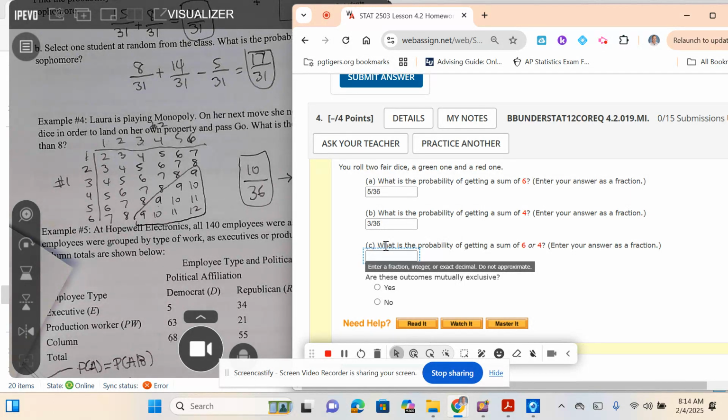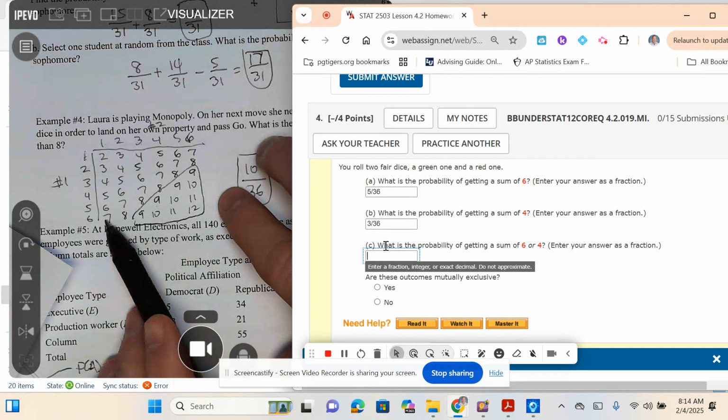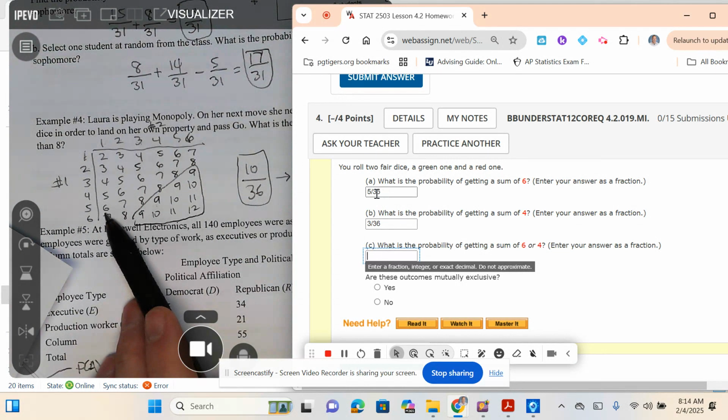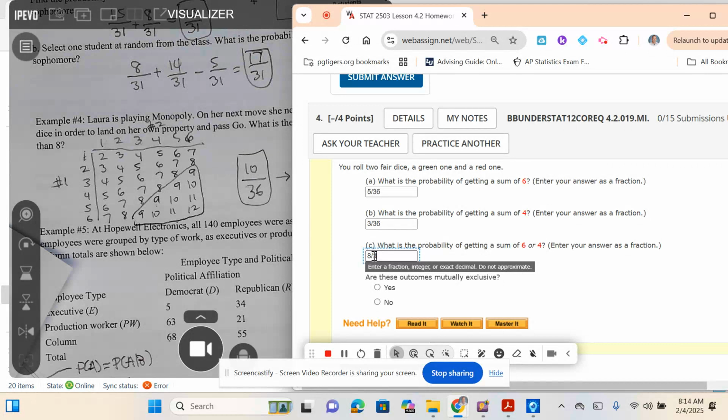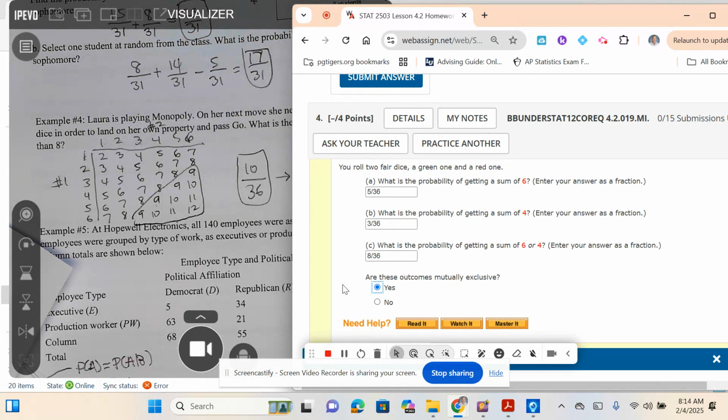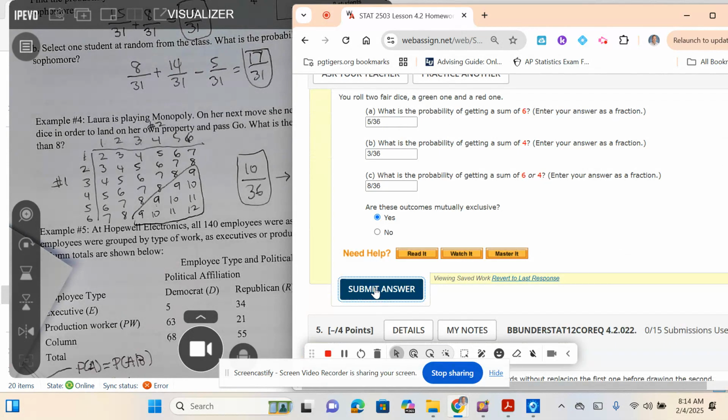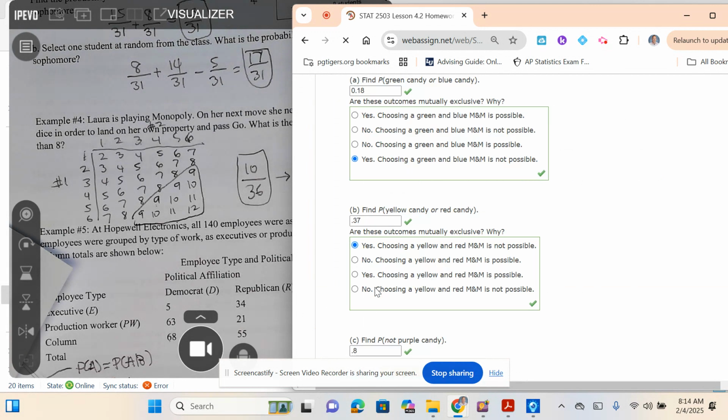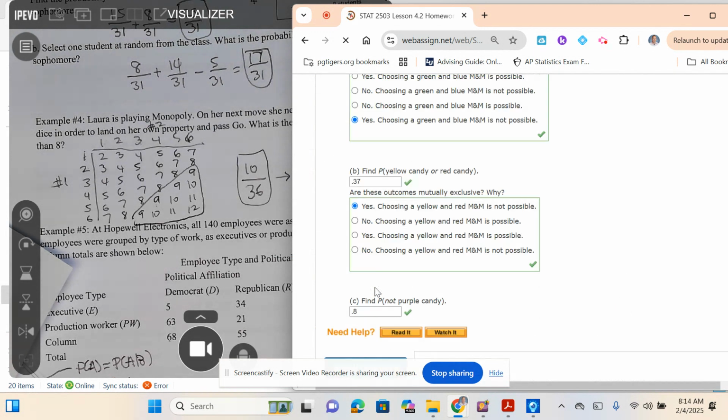What's the probability of getting a sum of a 6 or a 4? Or, the keyword is addition. So you're just going to add these up. I had 5 6s and 3 4s, 5 plus 3 is 8. So 8 divided by 36. Are these outcomes mutually exclusive? Can you get a sum of a 6 and a sum of a 4 at the same time? No. So they are mutually exclusive because they cannot happen at the same time. I'm going to see if they accept the unreduced fraction, I'm just doing this to check. Normally I would reduce those, but they do accept the unreduced fraction.